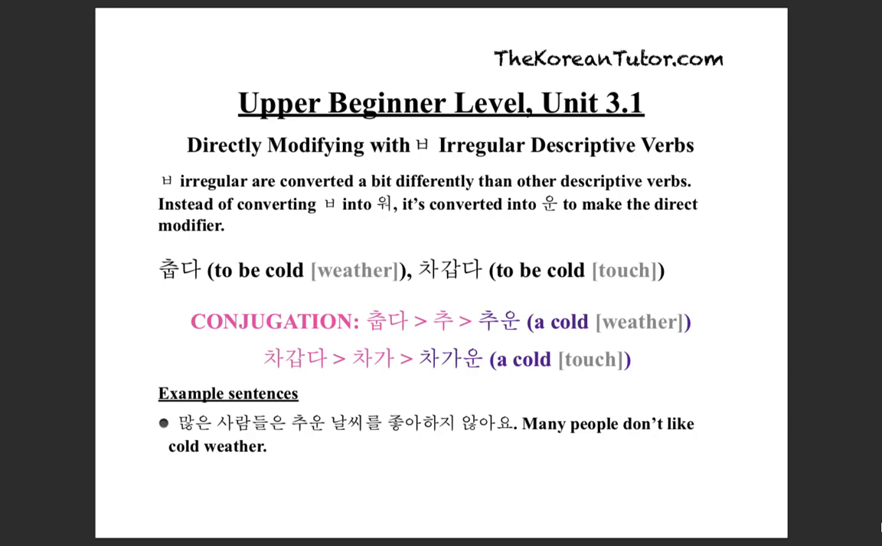Beginner Level, Unit 3.1. Directly modifying with ㅂ irregular descriptive verbs. ㅂ irregular verbs are conjugated a bit differently than other descriptive verbs. Instead of converting ㅂ into 와, it's converted into 운 to make the direct modifier.